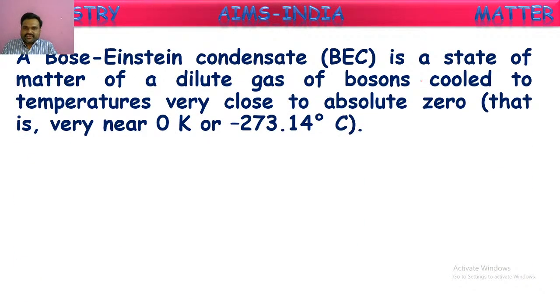A Bose-Einstein Condensate, or BEC, is a state of matter of a dilute gas of bosons cooled to a temperature very close to absolute zero, or minus 273 degrees Celsius, or 0 kelvins. This is called absolute zero. When a matter or gaseous phase is cooled to this temperature, all the molecules will freeze. There are no interparticular spaces, there are no vibrations between the molecules. The volume of that matter will be almost zero. That state is called Bose-Einstein Condensate, or the fifth state of matter.